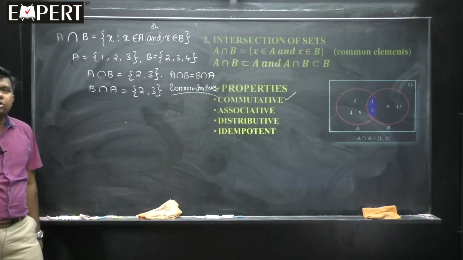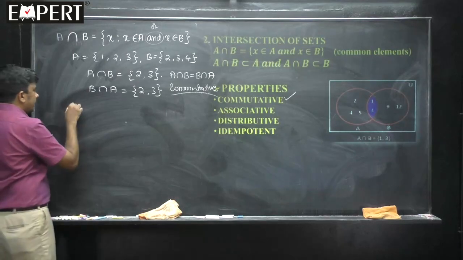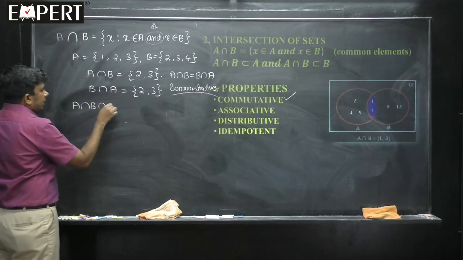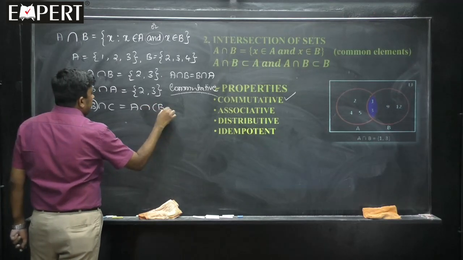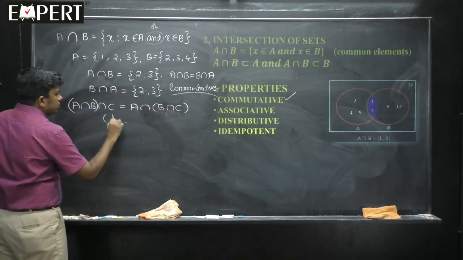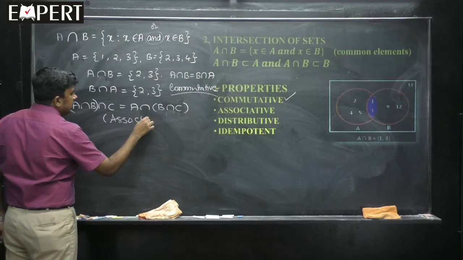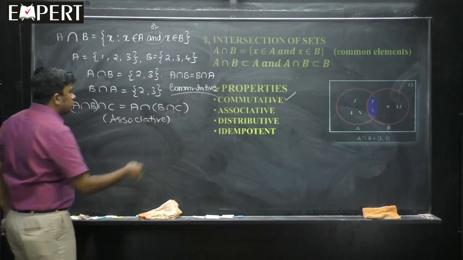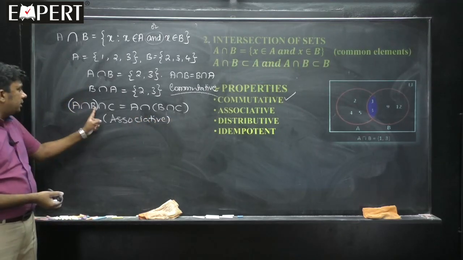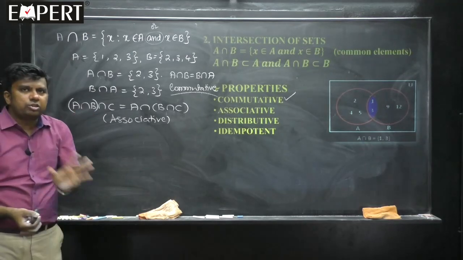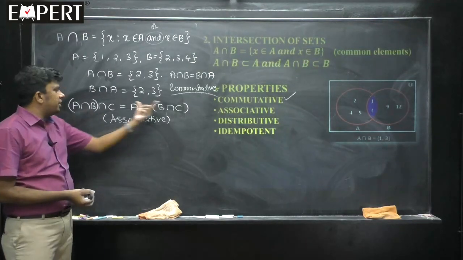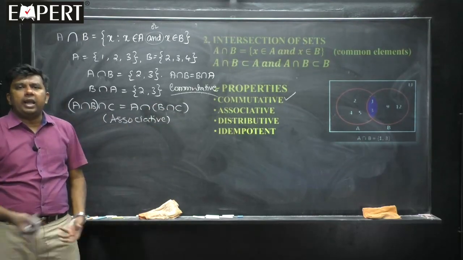Now, what about the associative law? Is A intersection B intersection C the same as A intersection B intersection C grouped differently? Is the associative law valid? The answer is once again yes. What do you mean by intersection? A intersection B intersection C means elements common to all 3 sets, A, B, C, whichever is common, you write. You take these 2 sets first or the next 2 sets, it doesn't make any difference.